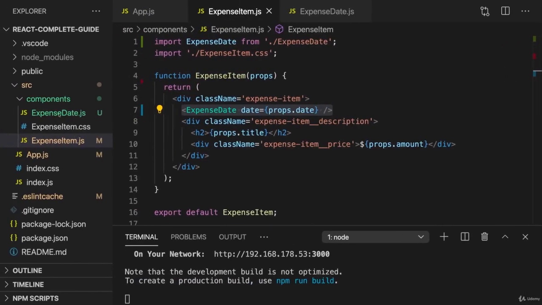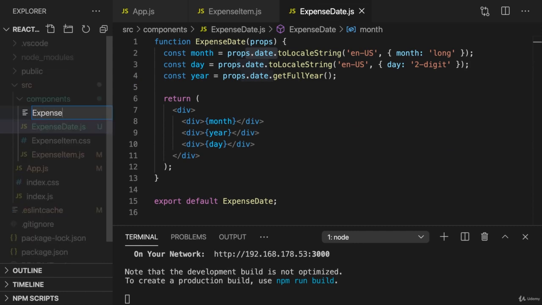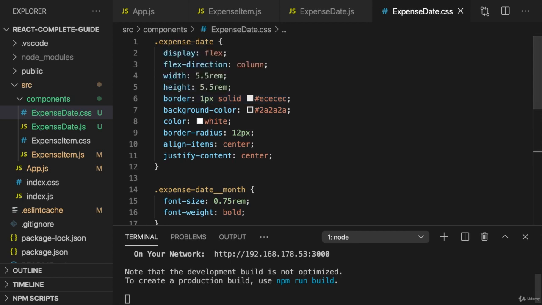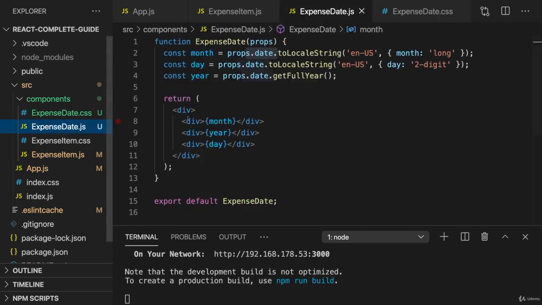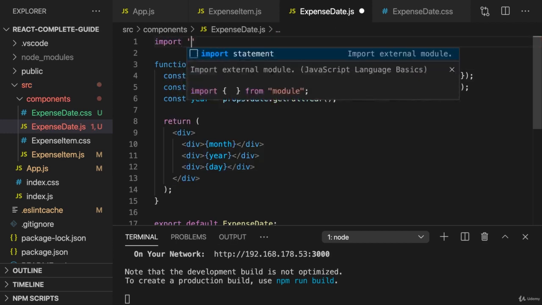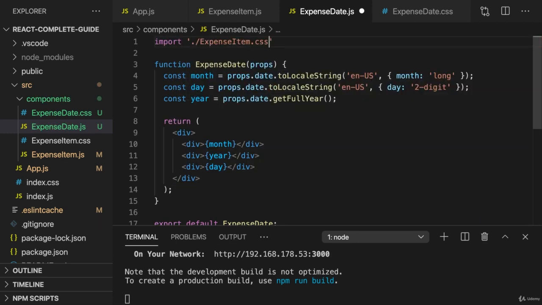Now we also want to have some styling, and therefore I'll add a new file, the expense date.css file, and you again find that file attached. You can just replace yours with it or open it and copy everything you find in the attached file into your expense date.css file. And once you did that, you can go to the expense date.js file, and at the very top of that file, import expense date.css to make the entire project setup aware of that CSS file, and then add a couple of CSS classes here.